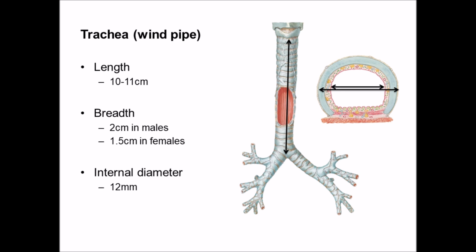The internal diameter of trachea is 12 mm, but in case of newborns, it is 3 mm, which persists up till the 3rd year of the postnatal life, and it continues to grow at the rate of 1 mm every year till it reaches its adult diameter, that is 12 mm.